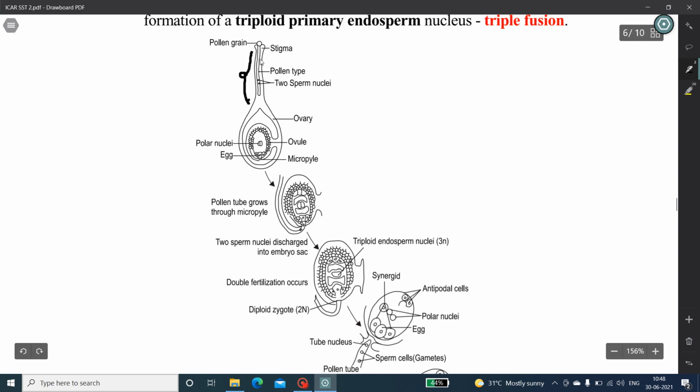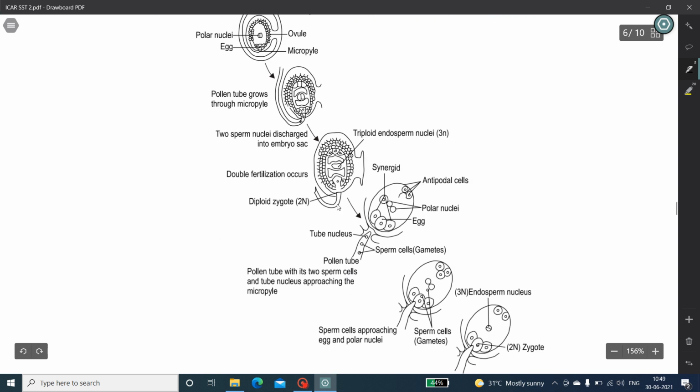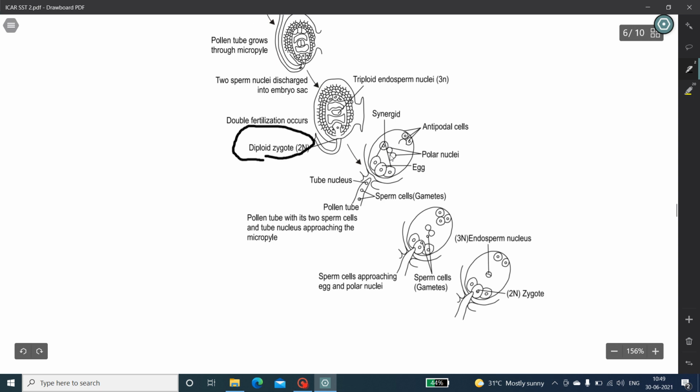Here we have seen that when the pollen grain enters on the stigma, a pollen tube develops through which 2 sperm nuclei enter into the embryo sac through the micropyle region. When the pollen tube grows through the micropyle, two sperm nuclei are discharged into the embryo sac, and one fuses with the egg cell to form a diploid zygote, and the other one fuses with the two polar nuclei to form an endosperm nucleus.